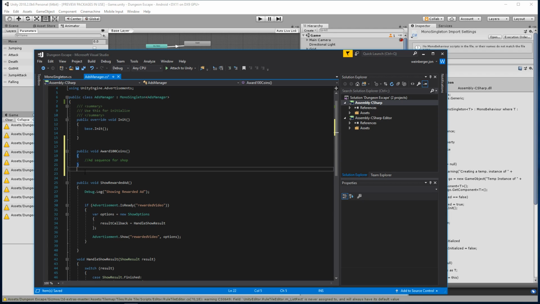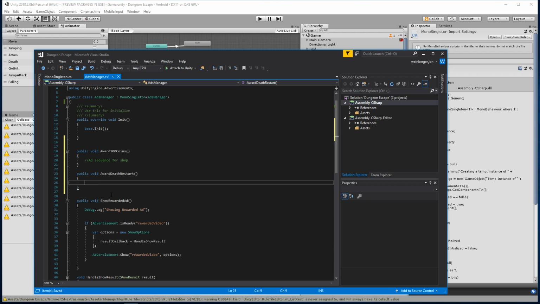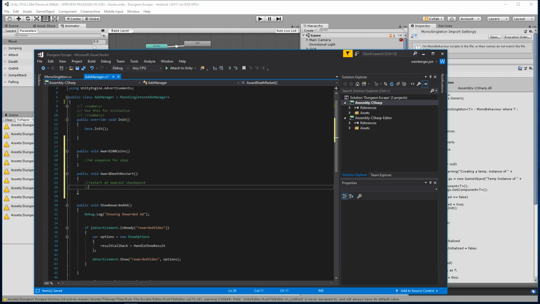And then we'll also do something for public void AwardDeathRestart maybe. This will take them back to the checkpoint, so restart at nearest checkpoint, and we want to make sure that they keep their gems and power-ups and whatever else they collected.